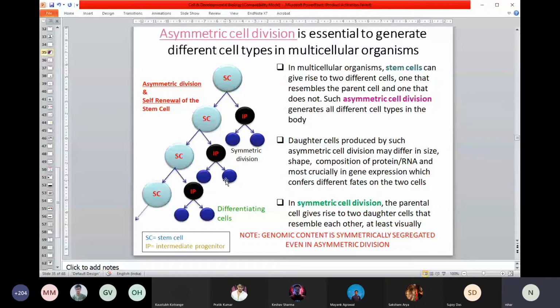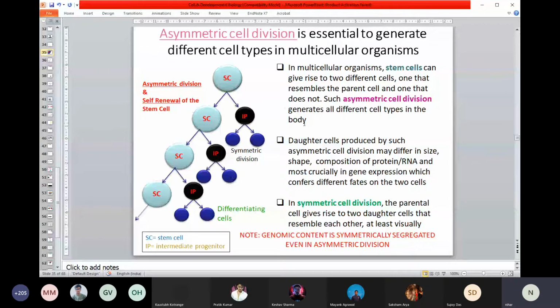Another way you can think of it is the alteration of expression of different genes. So some genes will turn on and turn off, which leads to a cell with specific characteristics. I think that's enough for understanding asymmetric cell division.